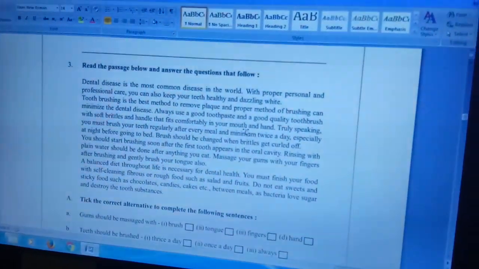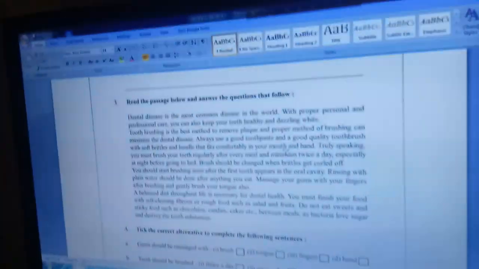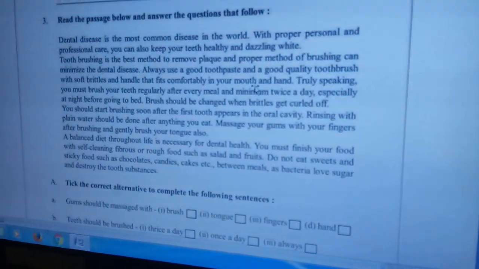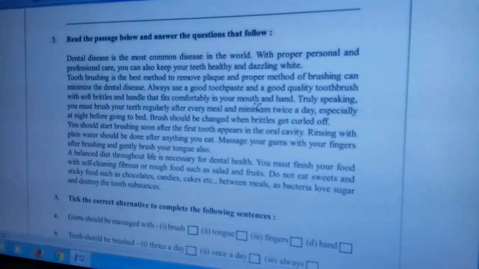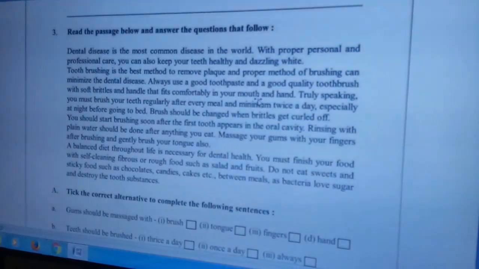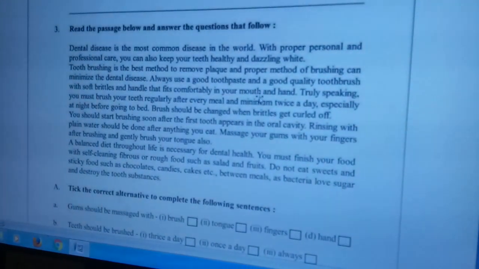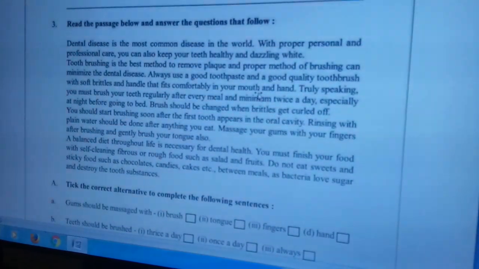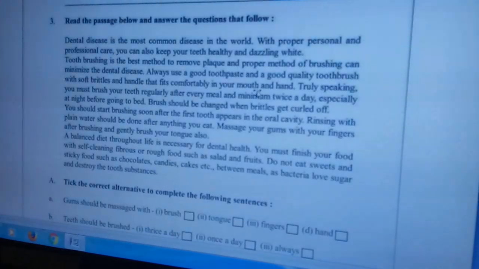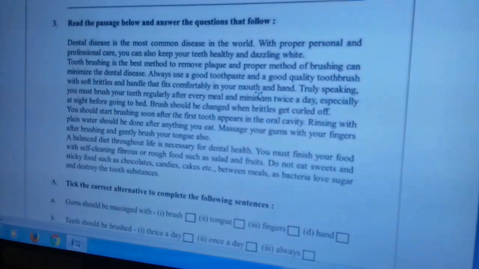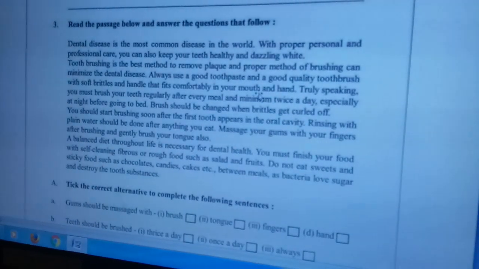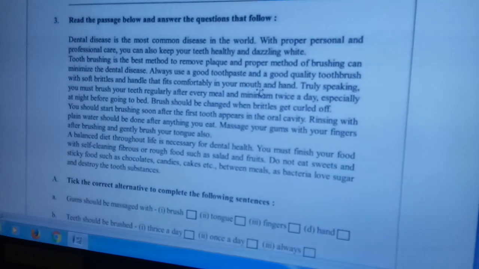Yesterday we completed working out the seen part of the questions of Set 2. Today it's our opportunity to work out the unseen part and the grammar and vocabulary part. So come to the unseen question, unseen passage first. Question number 3. The passage, you have already gone through the passage.